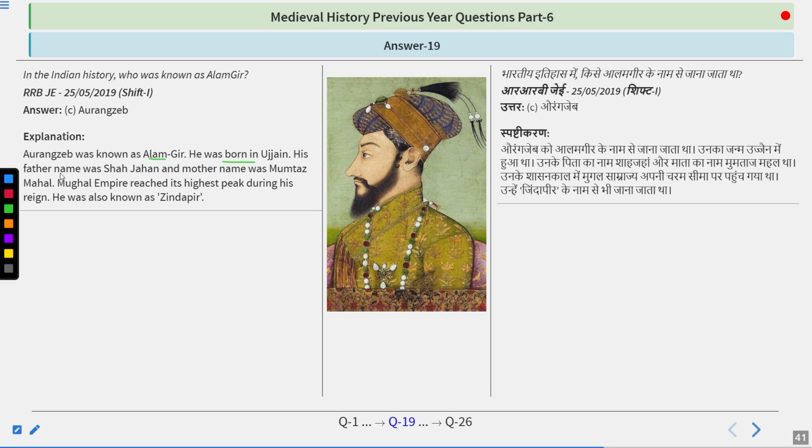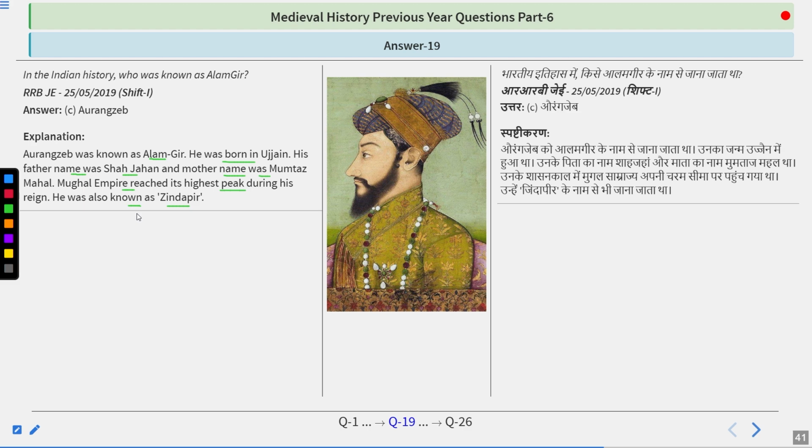He was born in Ujjain. His father's name was Shah Jahan and mother's name was Mumtaz. The Mughal Empire reached its highest peak during his reign. He was also known as Zinda Pir, and he ruled the Mughal Empire from 1658 to 1707, and officially from 1659 to 1707.